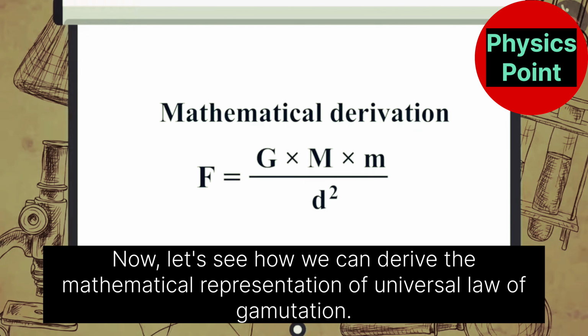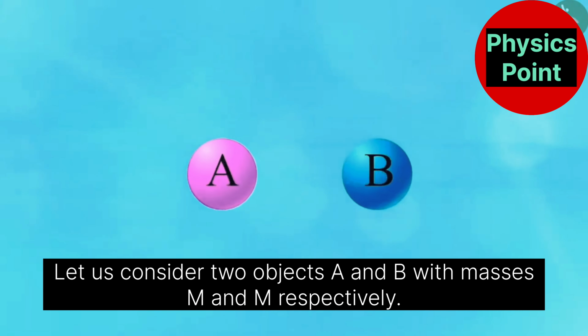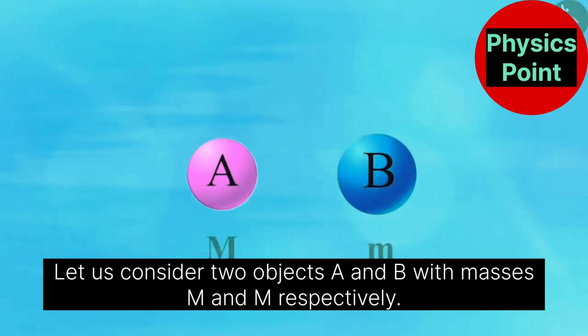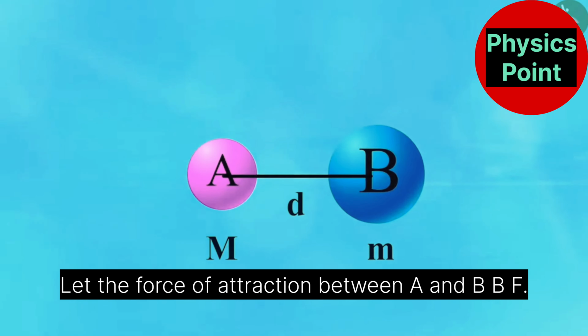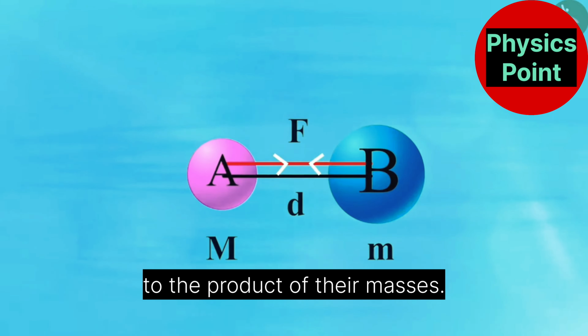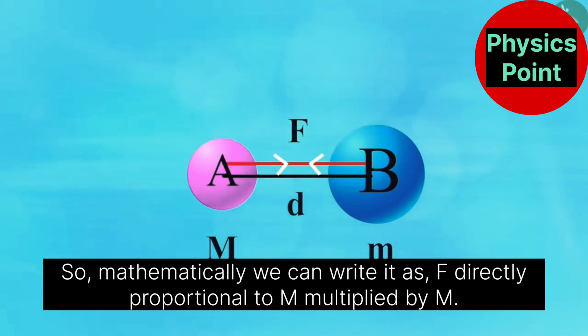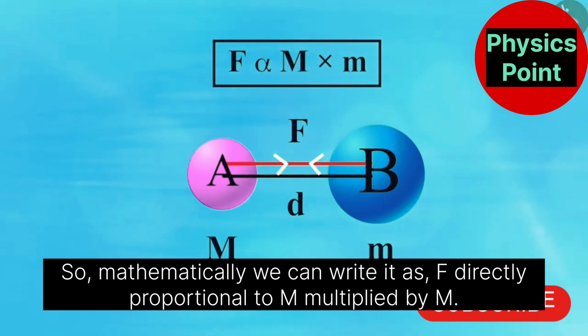Now, let's see how we can derive the mathematical representation of universal law of gravitation. Let us consider two objects A and B with masses M1 and M2 respectively, and the distance between them is D. Let the force of attraction between A and B be F. According to the universal law of gravitation, the force between the objects is directly proportional to the product of their masses. So, mathematically we can write it as F directly proportional to M1 multiplied by M2.